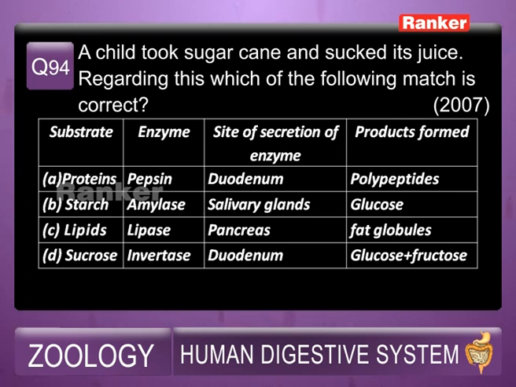A. Proteins, pepsin, duodenum, polypeptides. B. Starch, amylase, salivary glands, glucose. C. Lipids, lipase, pancreas, fat globules. D. Sucrose, invertase, duodenum, glucose plus fructose.